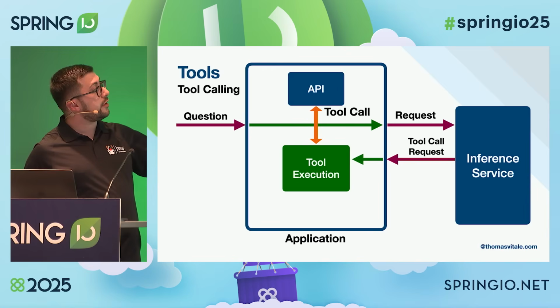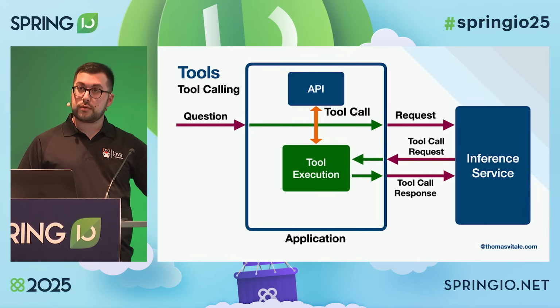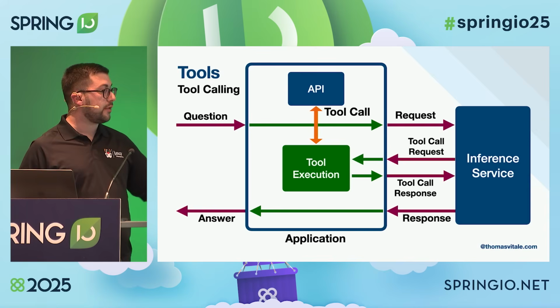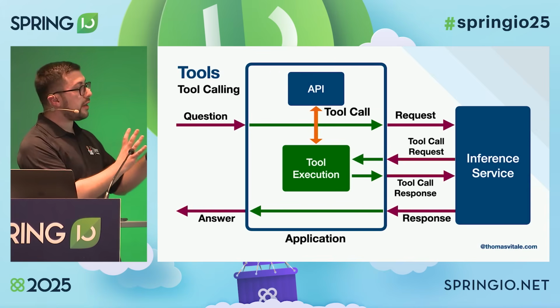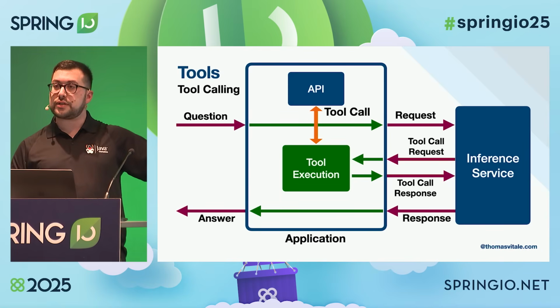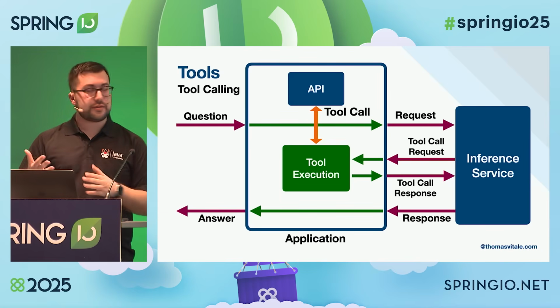It will return the result to the inference service, and then the model will know all the context necessary to answer the question. So it's still a similar approach. We are providing additional context to the model, but we are not providing it to begin with. So it's not at the beginning.